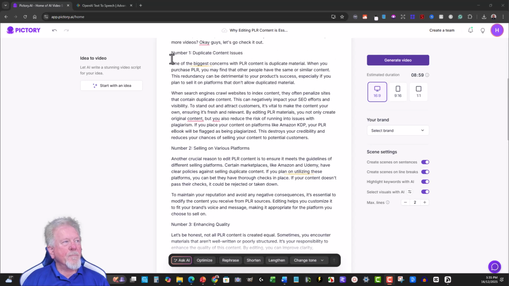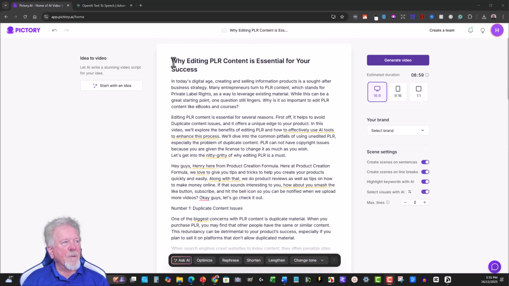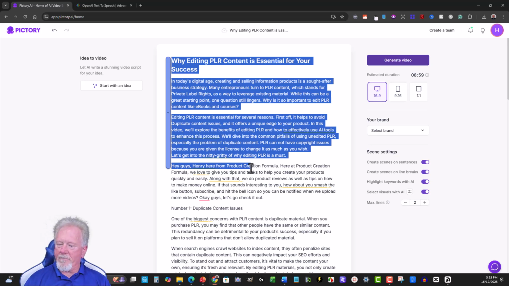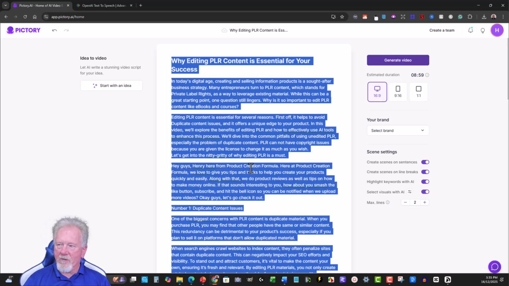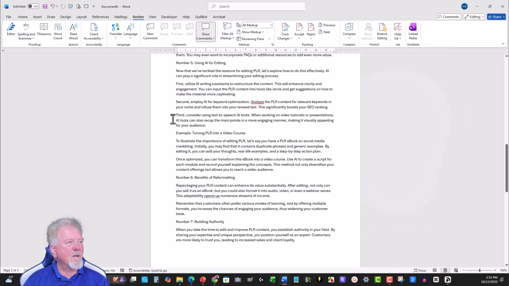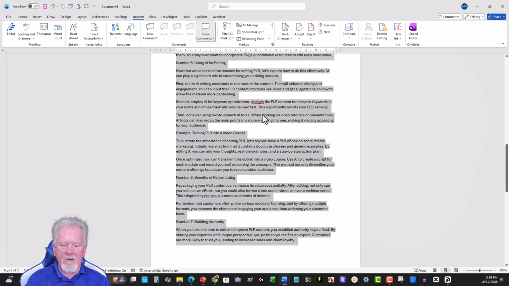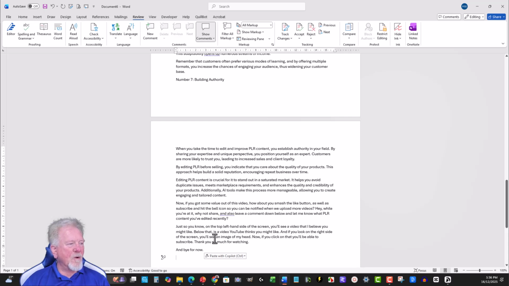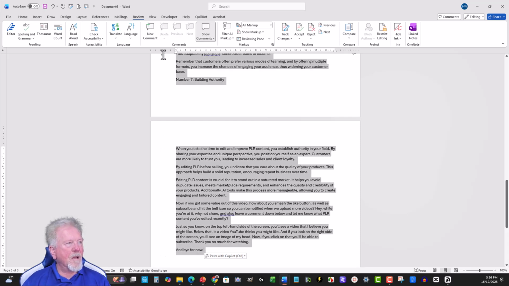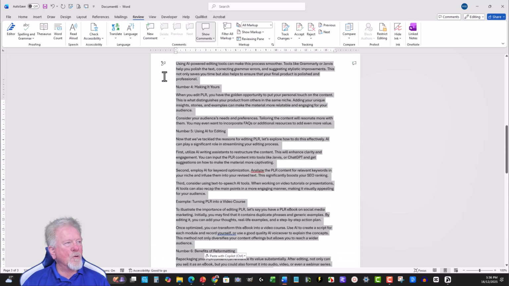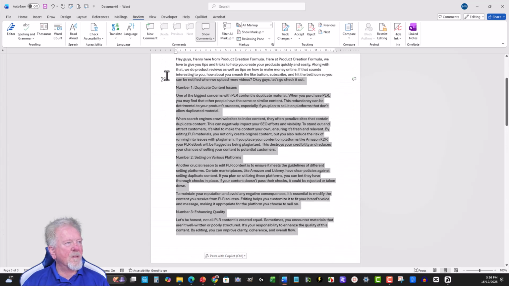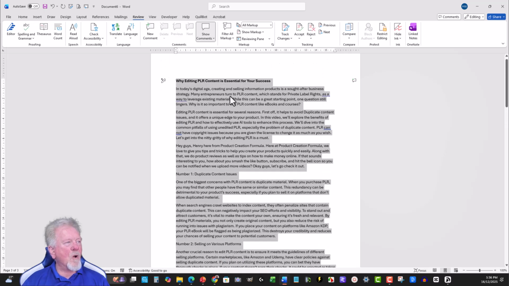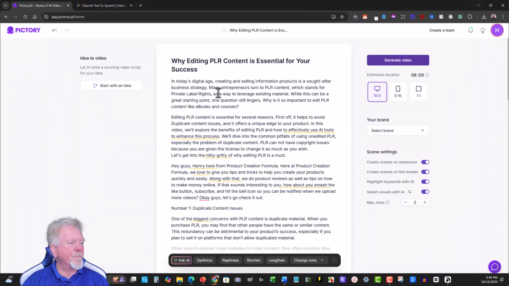I'm going to copy this again, put this into a text document, and then restart this again. So I'm going to Control A, Control C, put this back into my Word document, Control A, I'm going to just go backspace to delete all that, go Control V, and now I know that this script is appropriate. Now go through here, make sure everything is all good. Yes, it is. And now just copy all that and place. That's all good. Okay, so I'm happy with that.